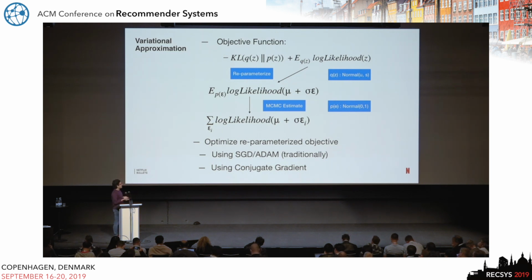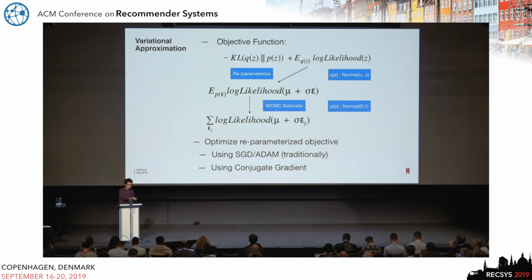What that does is decouple the source of randomness from the parameters that you want to approximate, in this case mu and sigma. Then you can take an MCMC estimate of this expectation, and this MCMC estimate is known to be of low variance. With this set of transformations, you have a new variational objective function which is stochastic because you're doing MCMC sampling to compute the expectations. Now you can optimize this re-parameterized objective using any gradient-based technique. People generally use SGD or Adam for these tasks. We also tried an old-school conjugate gradient approach, and I'll describe the results for both of them.